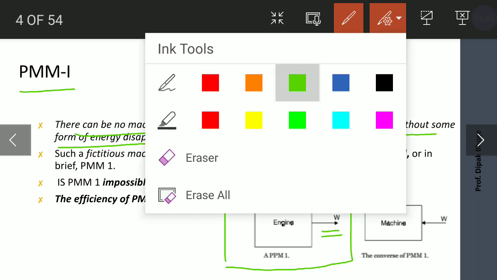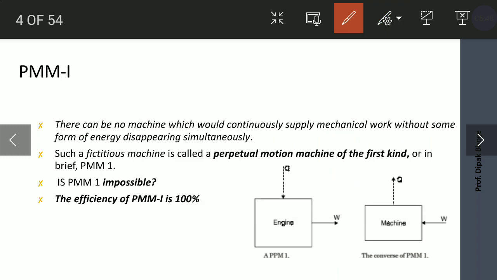Whether such machines are possible? Such a fictitious machine is called a perpetual motion machine of the first kind, or in brief it is called PMM1. Is a PMM1, that is a perpetual motion machine of the first kind, possible?